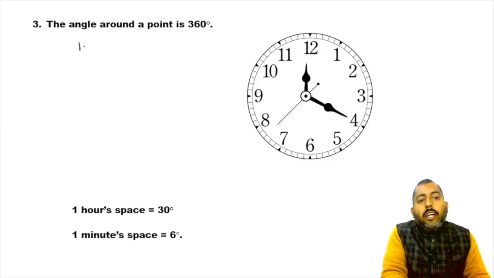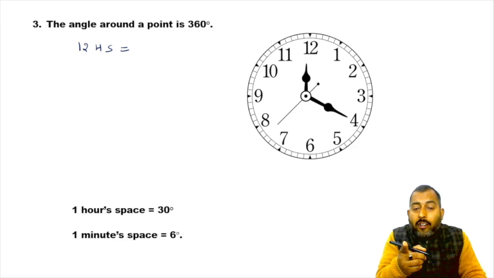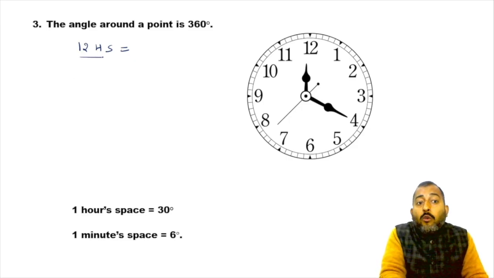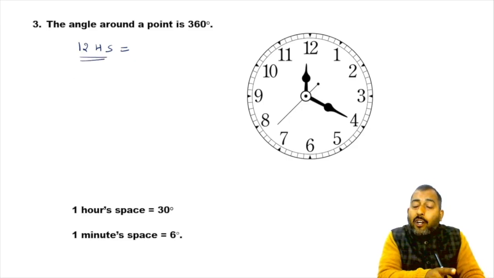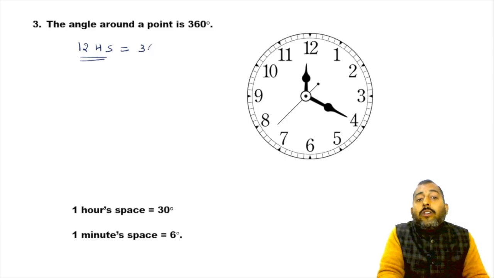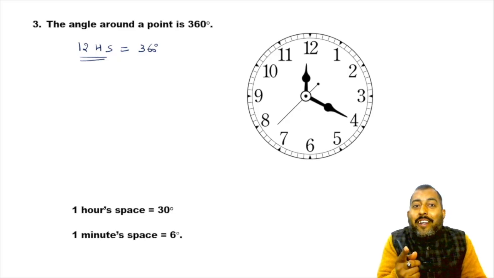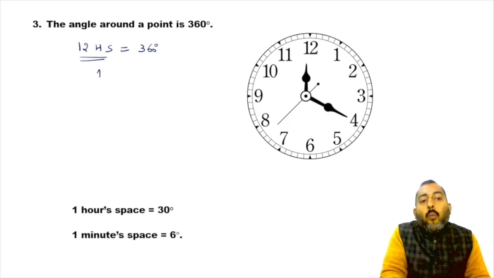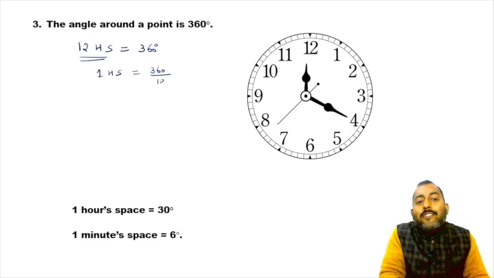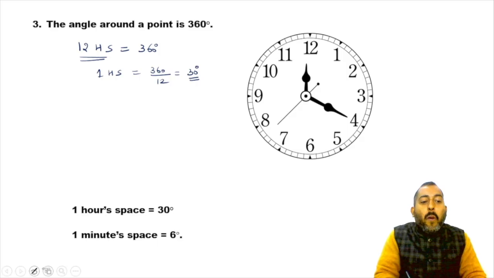We know there are 12 hour spaces on the dial of the clock, and there are in total 360 degrees on the dial, because the dial is circular, which means 1 hour space will be equal to an angle of 360 upon 12, which is 30 degrees simply.